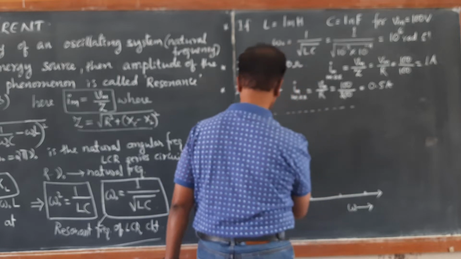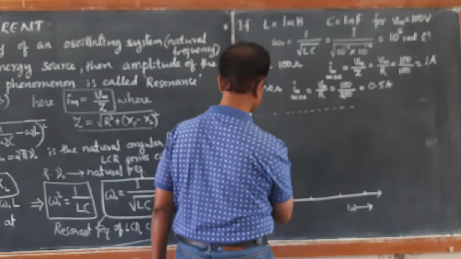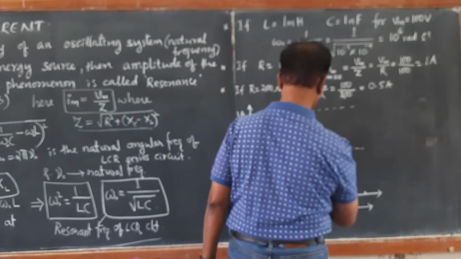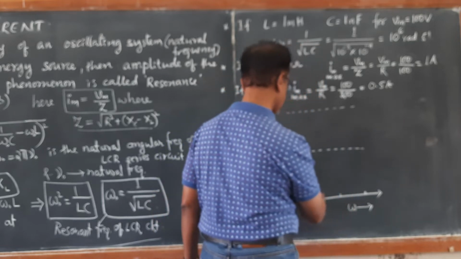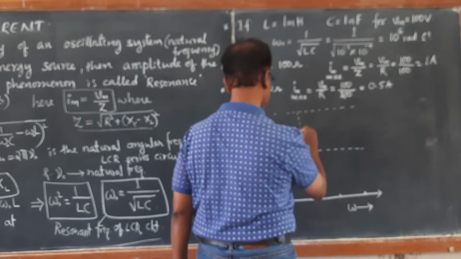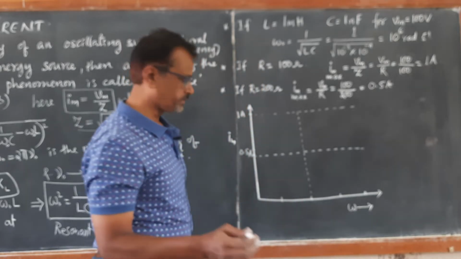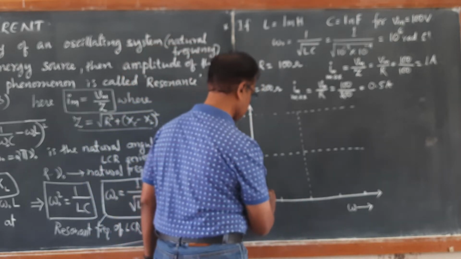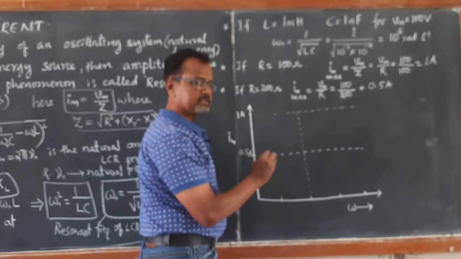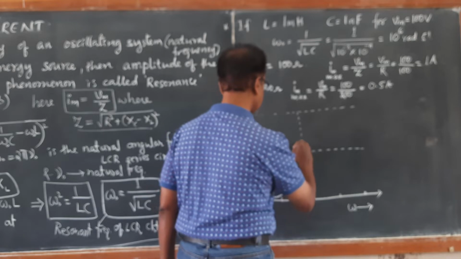Now when omega equals omega naught, what happens? The peak value becomes maximum. If you draw the graph for all other frequencies, Im will not be maximum. Im reaches maximum only at this value.